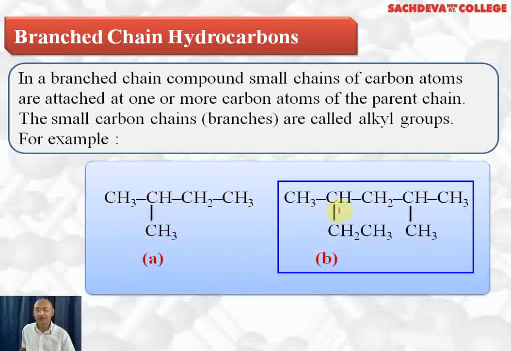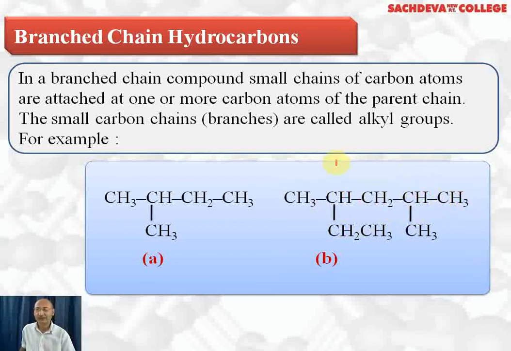In this compound, there are two branches attached. Here we have an ethyl group attached, here we have a methyl group attached. So the rule is that we have to start counting from that direction where the alkyl groups are preferred alphabetically. This is 1, 2, 3, 4, 5. Now we have 2-ethyl, 4-methyl, so 2-ethyl, 4-methylpentane is the correct IUPAC name. So the groups are preferred alphabetically and written alphabetically. The parent chain contains 5 carbon atoms, so we call it pentane. So it is 2-ethyl, 3-methylpentane.